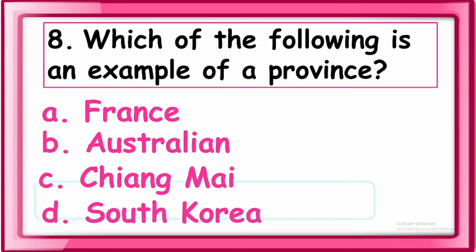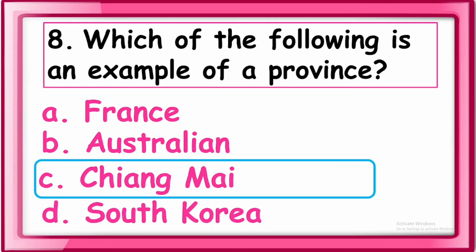So the answer is Chiang Mai. This is an example of a province. France is a country. Australian is a nationality. South Korea is a country, and Chiang Mai is a province.